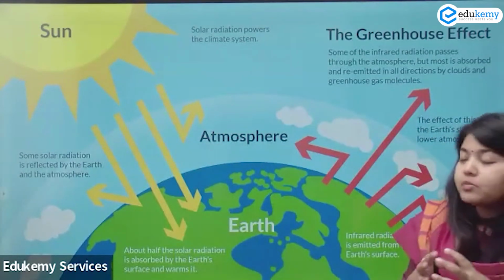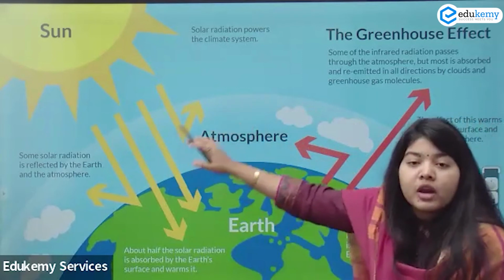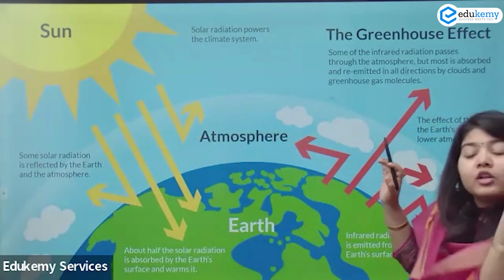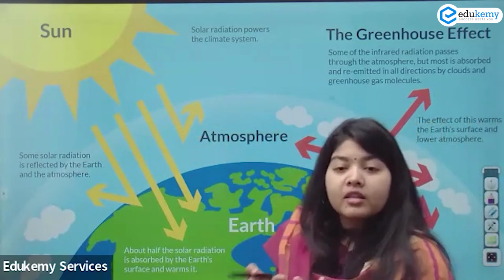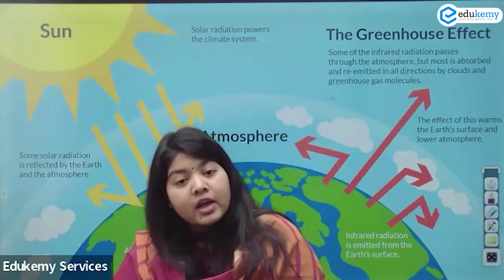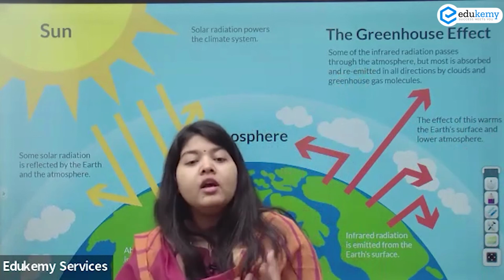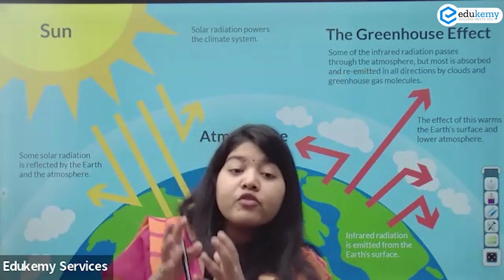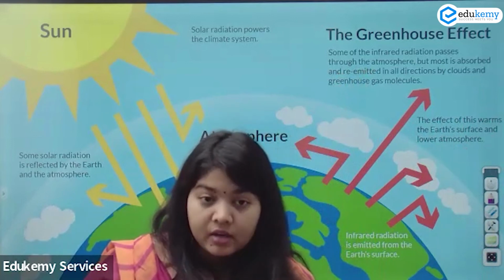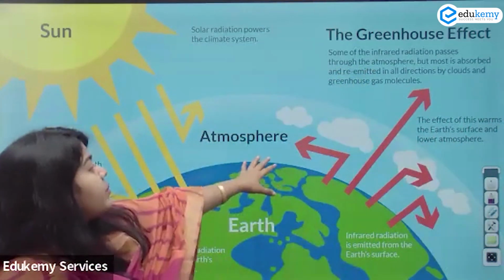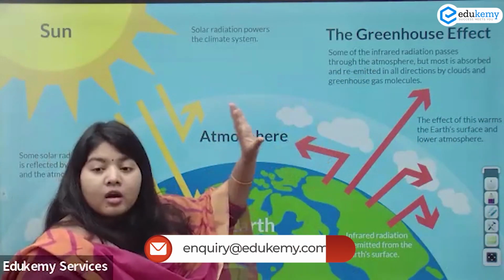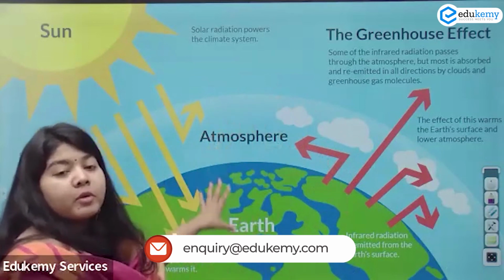Because of this absorption, they create an atmosphere around the earth, and your earth does not freeze. Otherwise, every day, it would be extremely hot in the daytime, and freezing cold by the night. But because of the greenhouse effect, the optimum temperature is maintained.